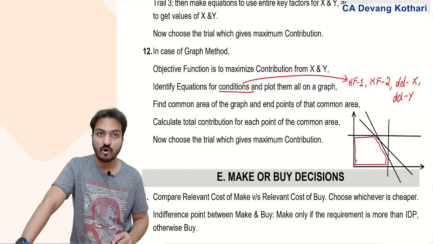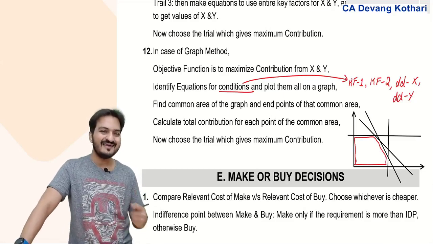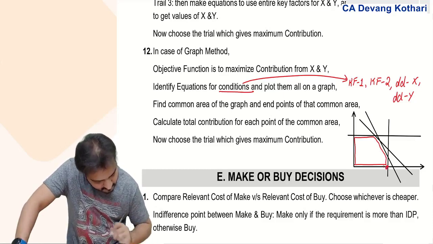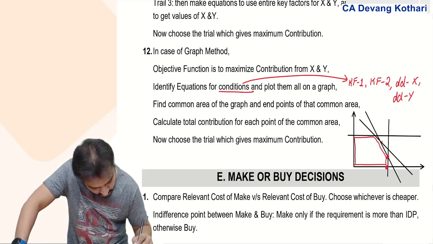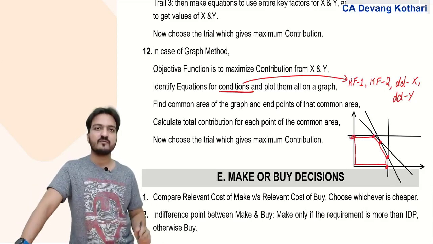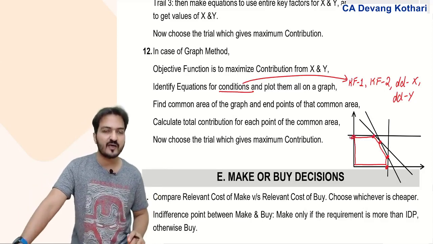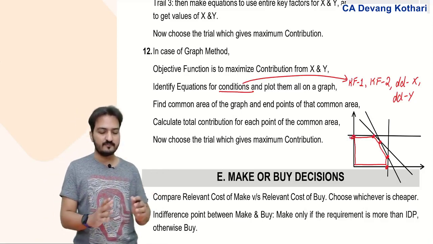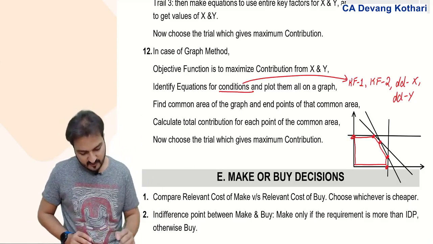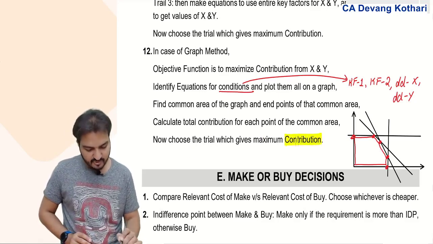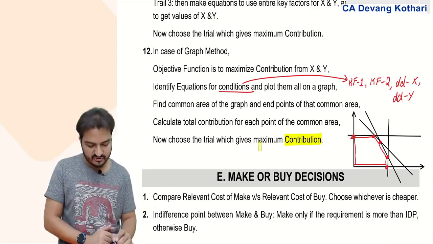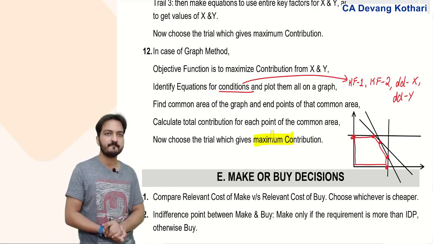This area becomes your common area, and the endpoints of the common area will be this 1, 2, 3, 4, 5. These 5 points become the common area of your graph, the endpoints of the common area. These endpoints are the ones where you calculate contribution and identify the one point which gives you maximum contribution.